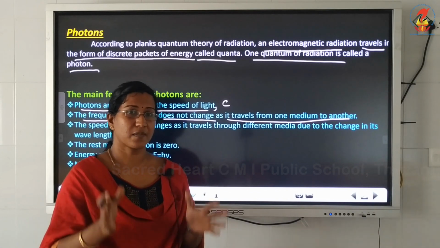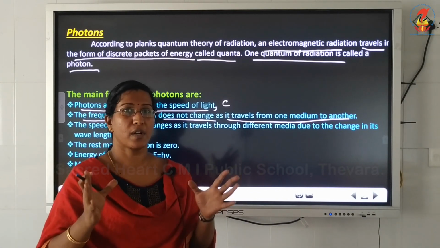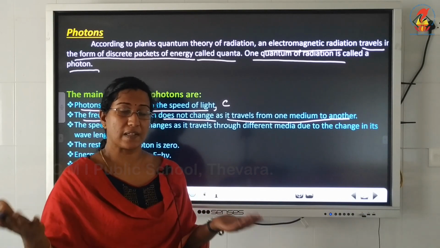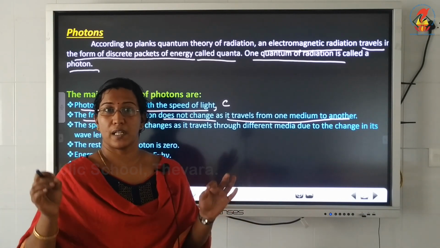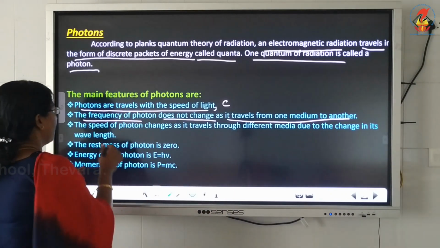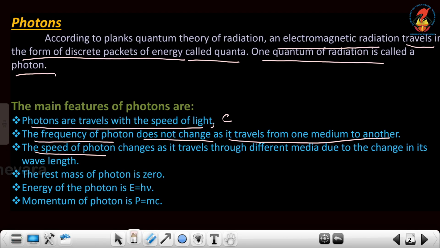The speed of photon or light changes as it travels through different media due to its change in wavelength.